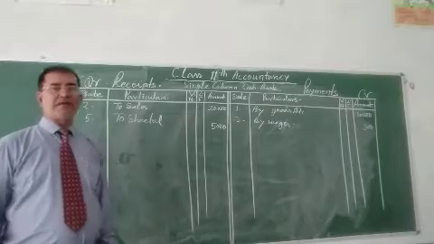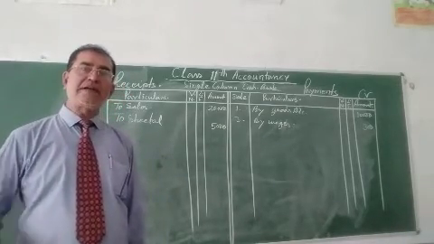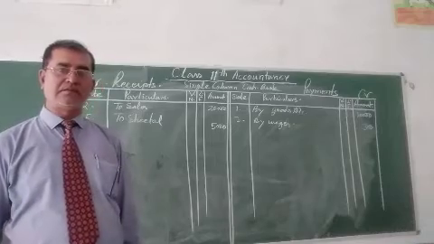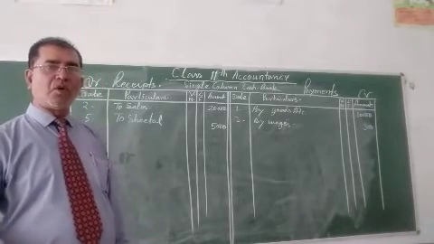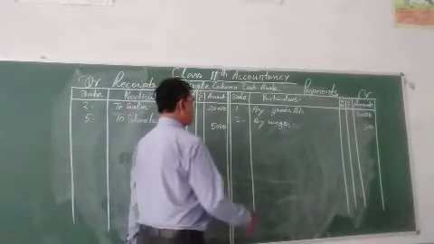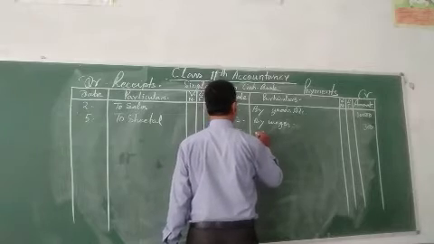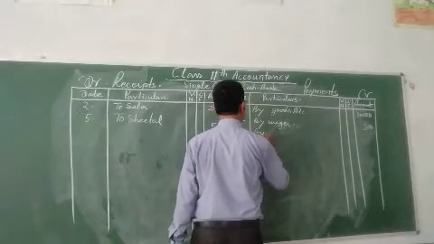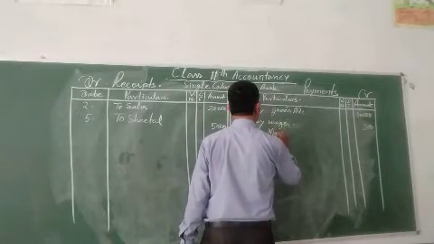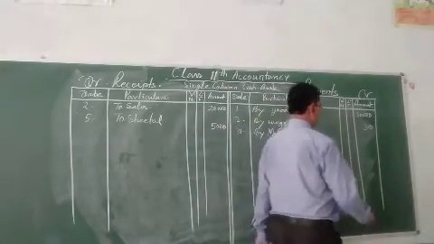For example, paid to Mohan 2,000 on 31st January, by Mohan, in the payment column on the credit side, by Mohan 2,000.